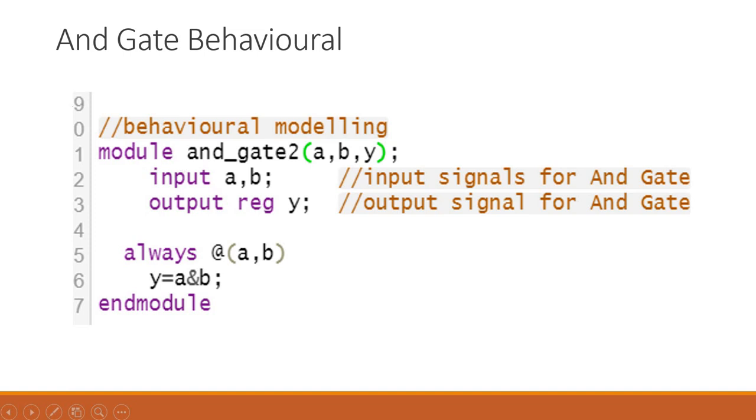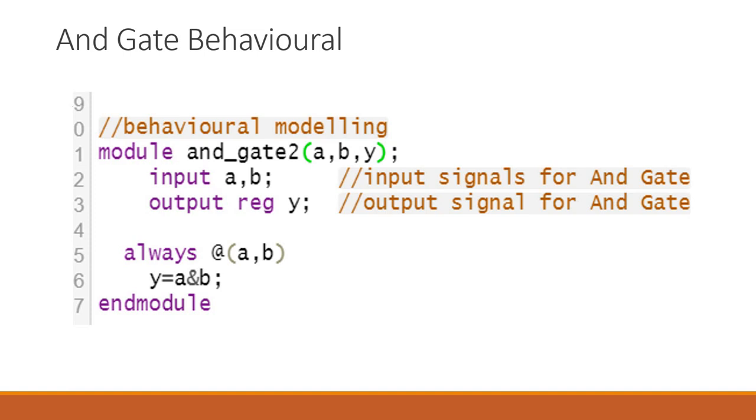Okay, so again I have given a module, then module name, and the ports. And here we have written input A, B and output reg Y. So why are we going to use this reg keyword here? As I said, we'll discuss in much more detail in upcoming videos: what is the difference between wire and reg, what are the primitives and everything. We'll see in the upcoming videos. But for the time being, I will tell you, reg is a data type.